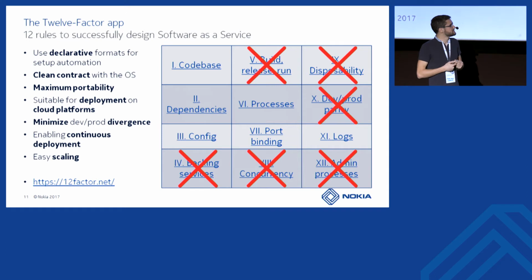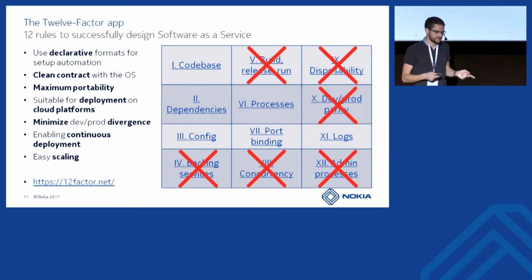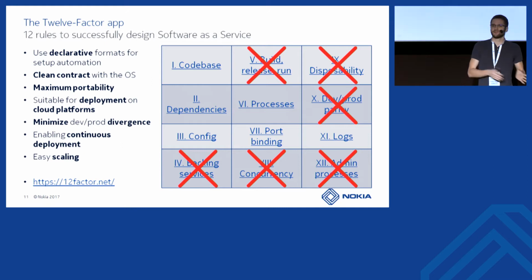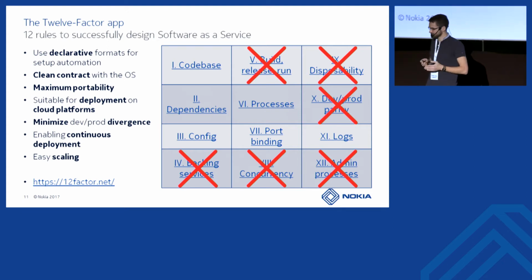Dev/prod parity is about keeping development and production as similar as possible. For example, if you use a PostgreSQL database in production, try to avoid using SQLite in your development environment. This is because most of the bugs can be found in the development environment, and if you don't use the same environment as the one used in production, some bugs are likely to be specific to the production environment, and you won't be able to find them during the development phase.